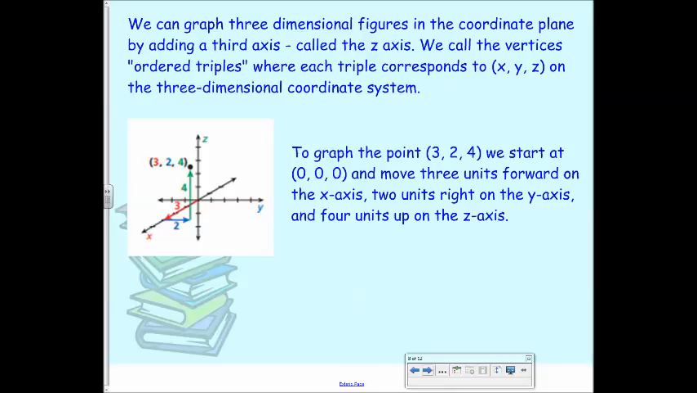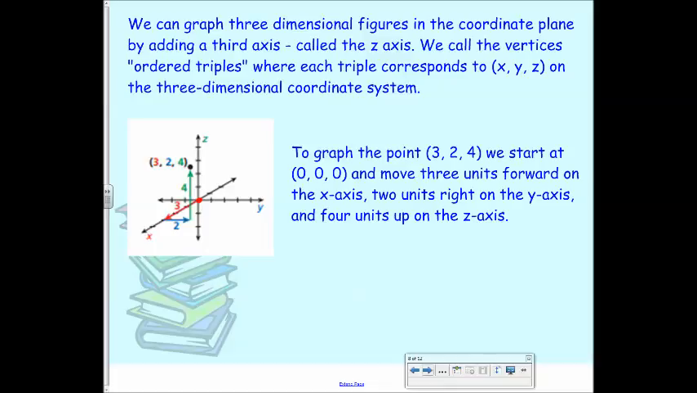Note, though, that the x and the y-axis are right here, and the z-axis is the one that would typically be where the y-axis is. The y-axis is where the x usually is, and the x-axis goes through here. So this is a 3-dimensional axis to allow us to plot 3-dimensional figures onto a coordinate plane.